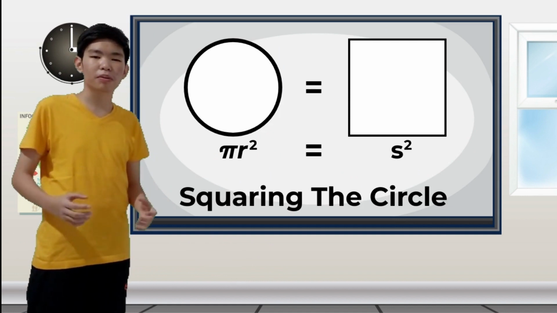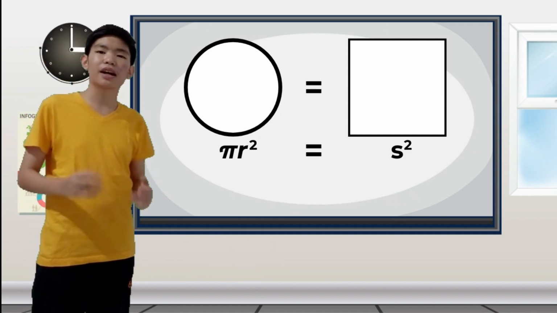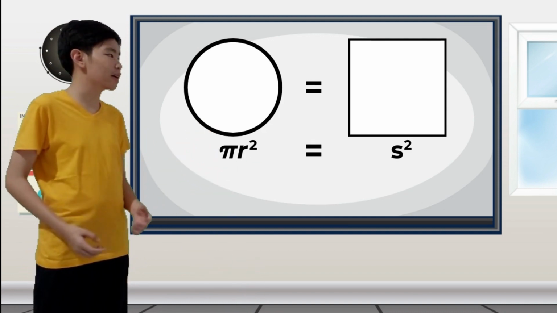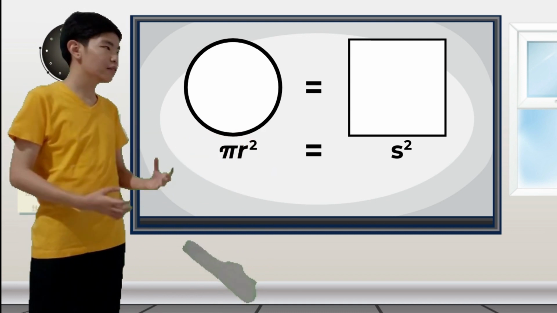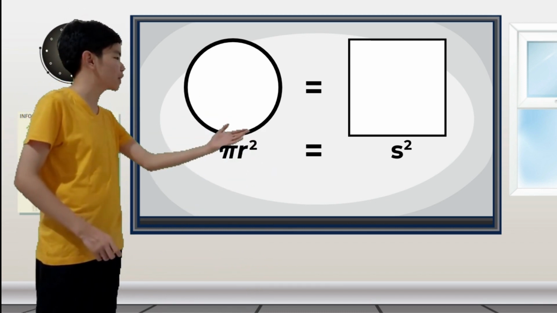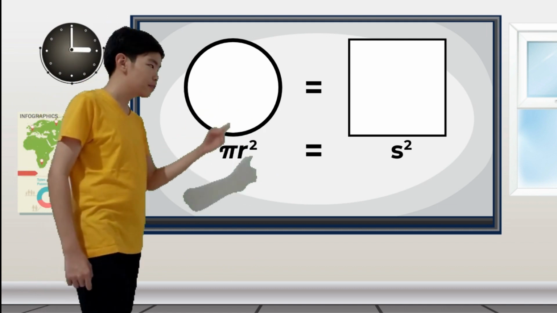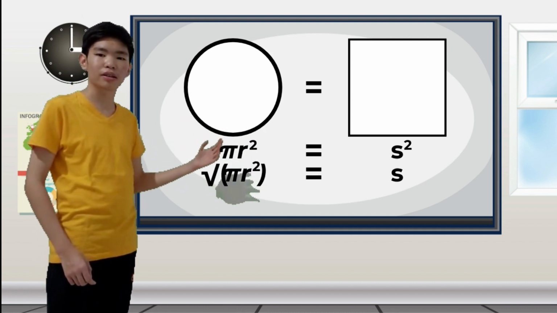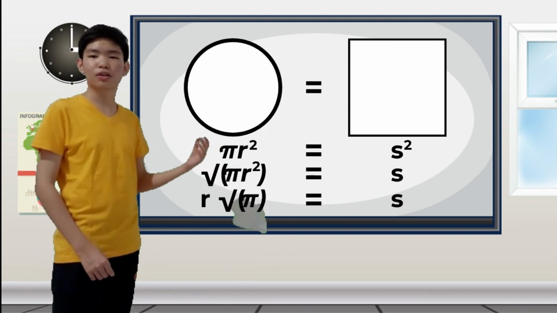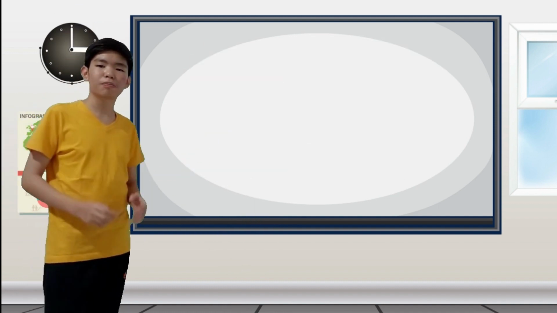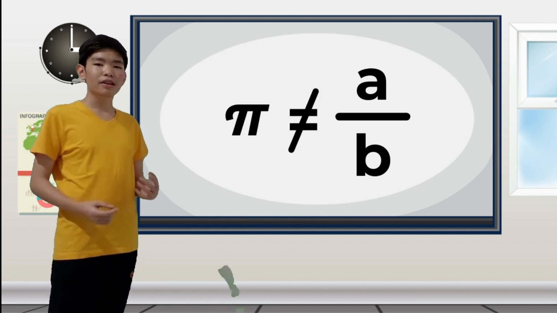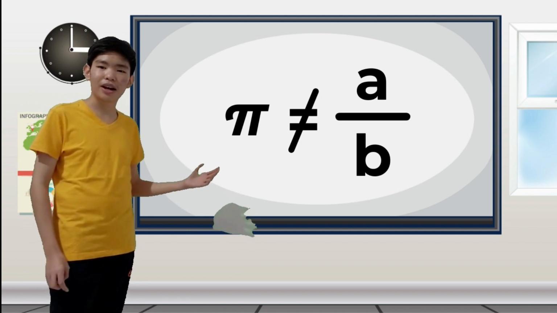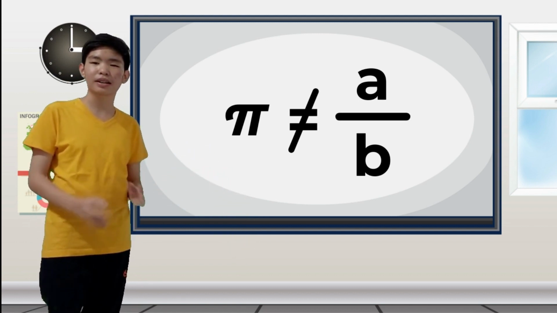Well, what makes this problem difficult though? Since the area of the circle is pi r squared and the area of the square is s squared, therefore pi r squared equals s squared. And therefore, if we want to find the side length of the square, it is the square root of pi r squared, which is equal to r square root of pi. Well, since pi is an irrational number, therefore it is impossible to make the exact side length of the square, right? That's why the problem is impossible, right?